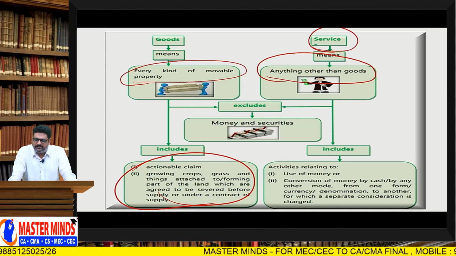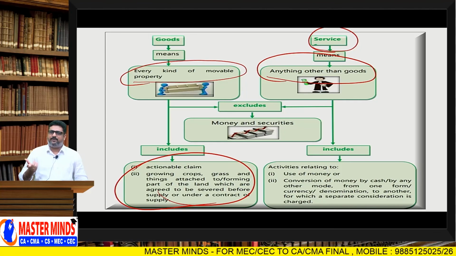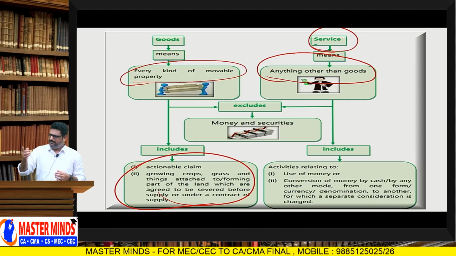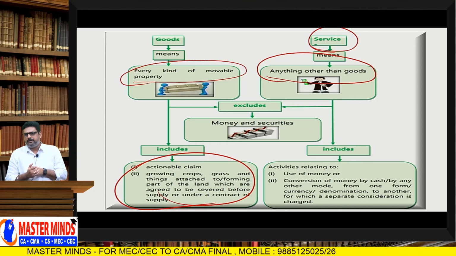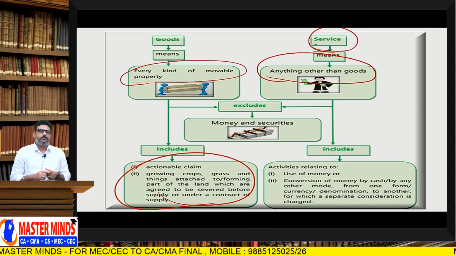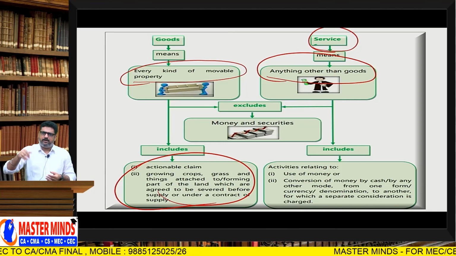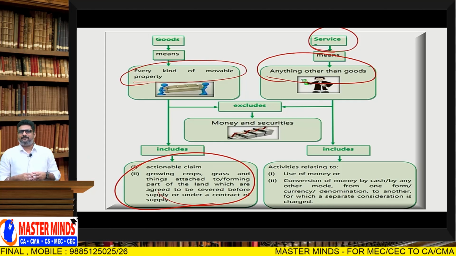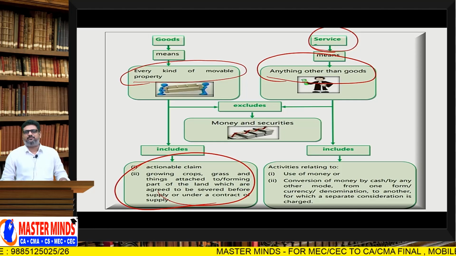So, if anything other than goods is a service, the law drafted the word so cleverly that if you go to a person and ask him, hey man, what are you doing? Sir, I am supplying. Okay, what are you supplying? Goods? Yes, pay GST. Sir, no, these are not goods. Then also pay GST. If at all it is not a good, it is a service. That was the definition. So, the law made everything count within the scope of supply.